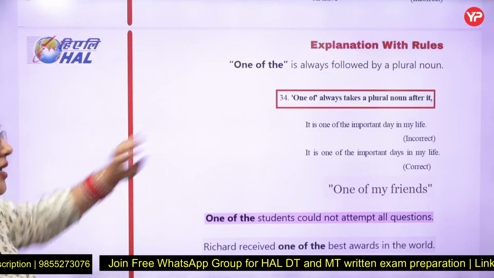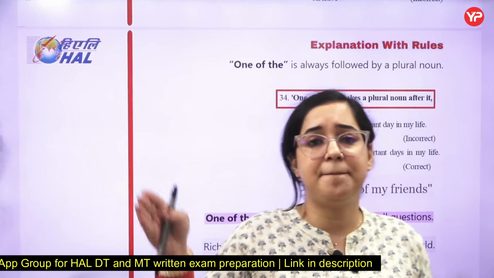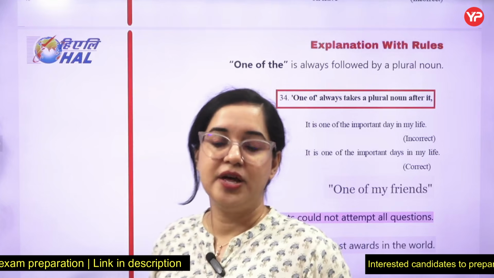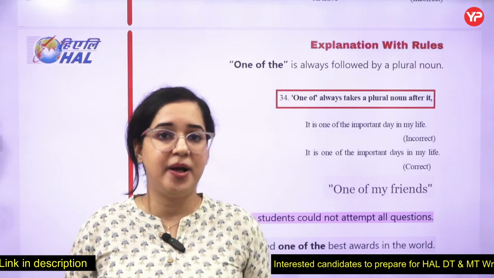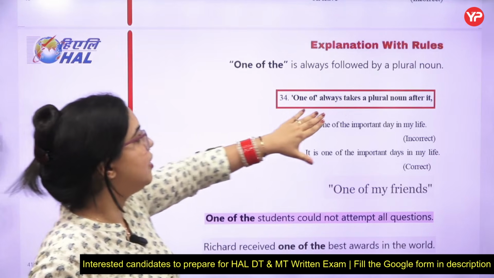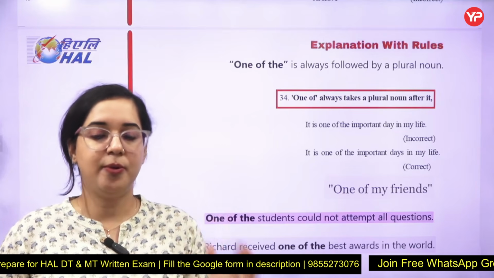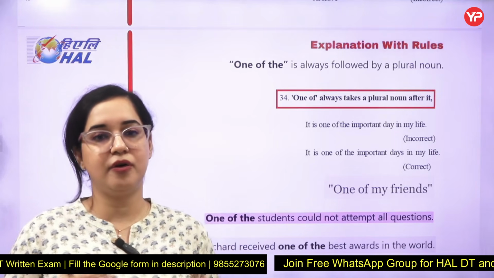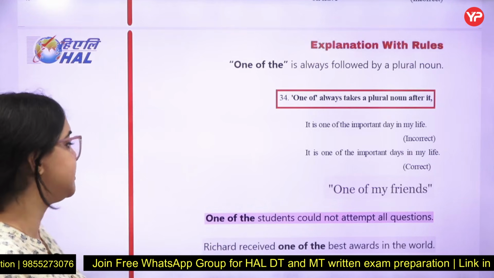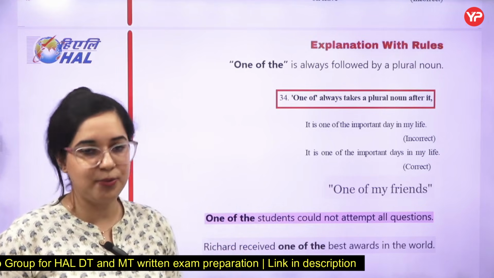Now, this is very important. Whenever you have a sentence starting with one of the, she is one of the best friends of mine. Now here you see friends is a plural noun, one of. Now it is one of the best days of my life. Singular verb is taken, days is a plural one. So they want to say one of always takes plural noun after it. Please make a table and I hope you are making it. Many a, singular verb is there, a number of, the number of, a great many, or it is about one of, plural noun must be taken. One of the students, now one of carries plural noun, students is a plural noun.